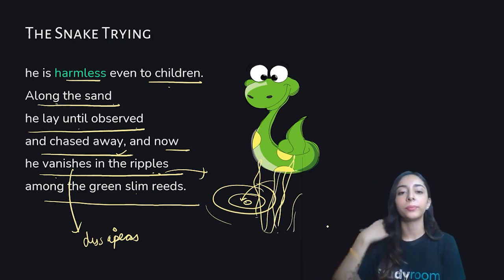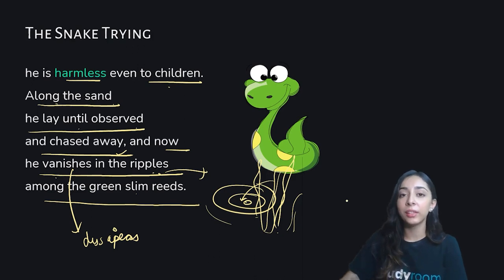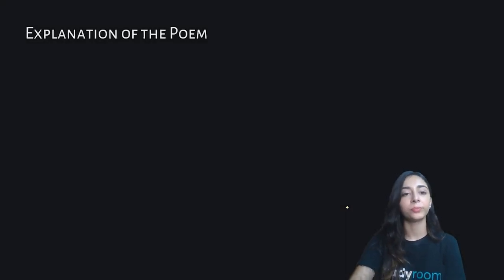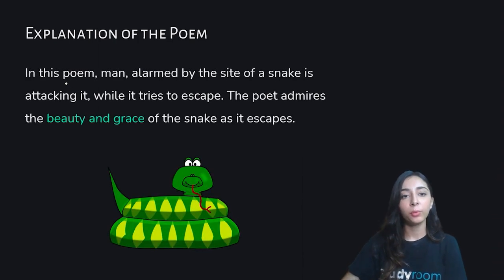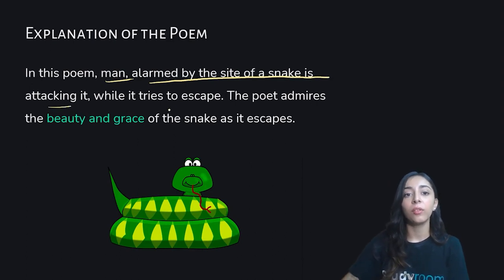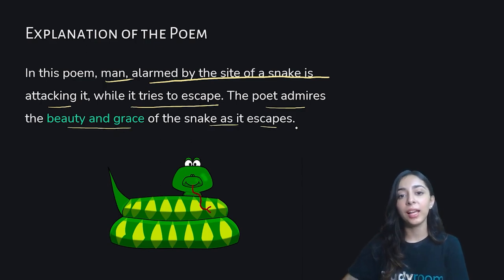The author is giving us a message here that nature is diverse, and human beings fear nature. And just to terminate that fear, what are they doing? They are eliminating nature. They're destroying nature. So once again, here is an explanation of the poem. In this poem, man, alarmed by the sight of a snake, is attacking it while it tries to escape. The poet admires the beauty and the grace of the snake as it escapes.